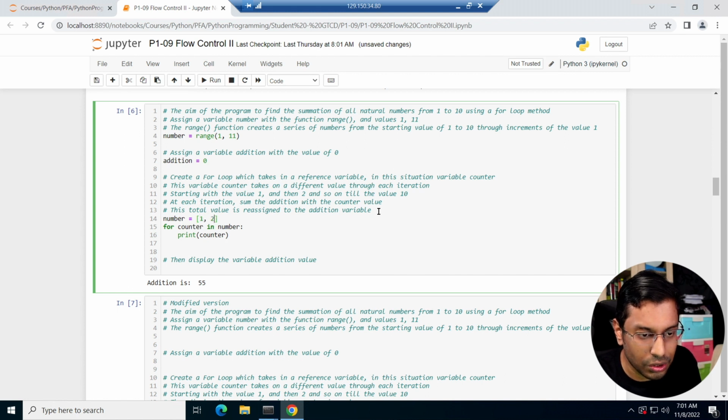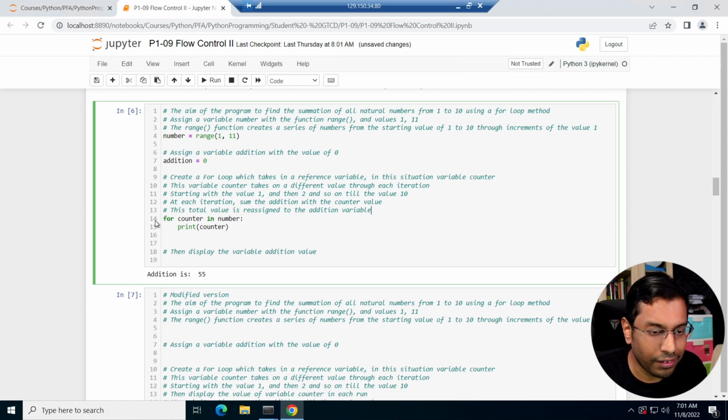It's going to be 1, 2, 3, 4, what I said earlier, it's ordered, 5, 6, 7, 8, 9, 10. So this counter is going to go through 1, 2, 3, 4, 5, 6, 7, 8, 9, 10. This range function helps us create this kind of variable. Okay, so I'm going to exclude this now and show print counter.